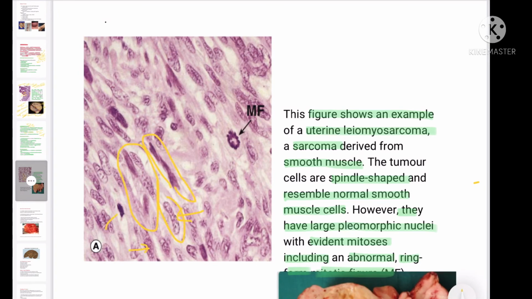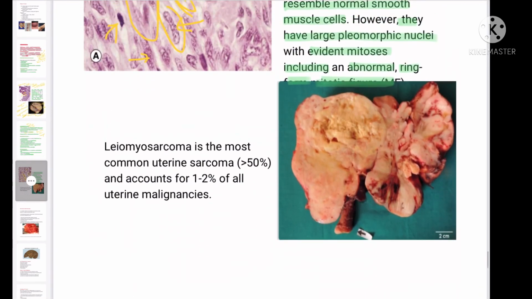See, this nucleus is highly dark, this nucleus is highly dark, this nucleus is elongated, normal just like, and this one is highly elongated. So different nuclei. In this one you can see this is the mitotic figure. So there will be mitosis at irregular places. That is also a hallmark of a malignant tumor. So in this image, this is a cross-section image of the malignant tumor, the leiomyosarcoma.